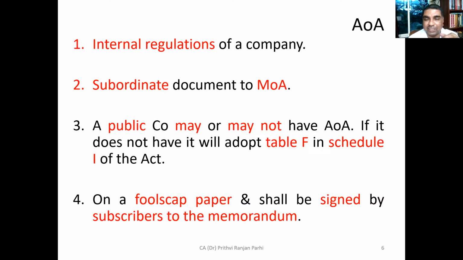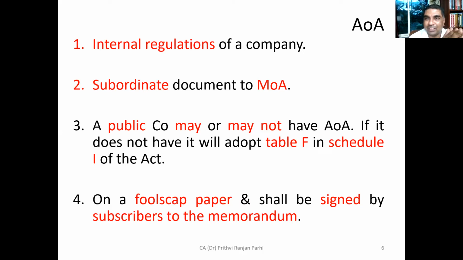When the memorandum specifies the activities to be done, how can that be executed? Only when the company is internally managing various things. Those internal management things are discussed in this document called articles of association. A public company may or may not have articles of association. If it doesn't have, then it will adopt Table F, which is there in Schedule 1 of the Act, which we just now saw. We have already seen.